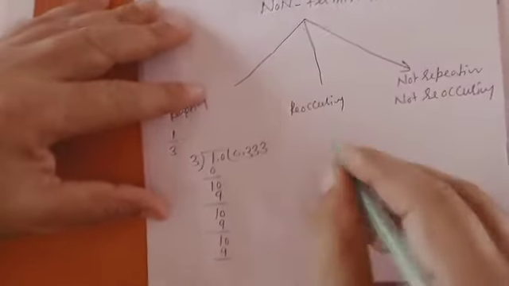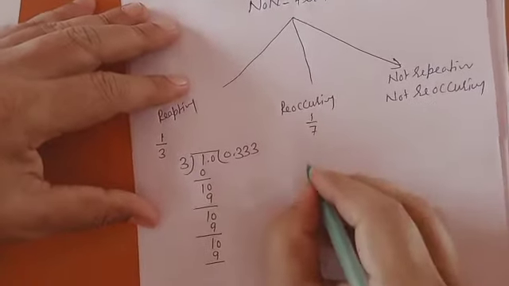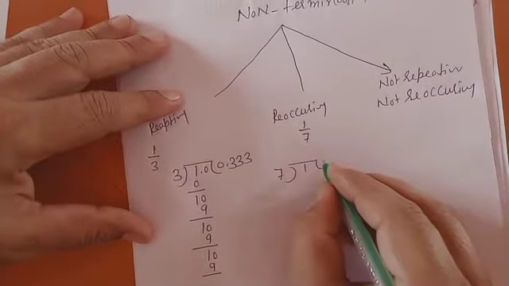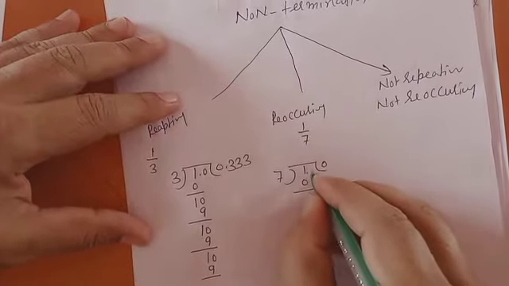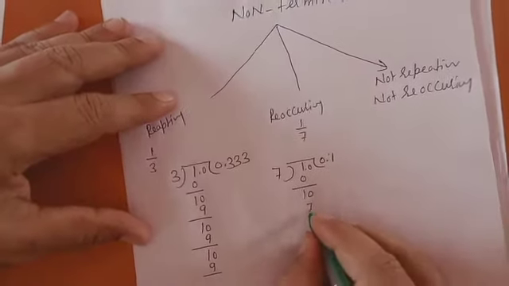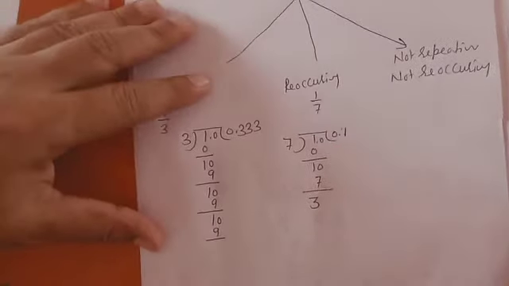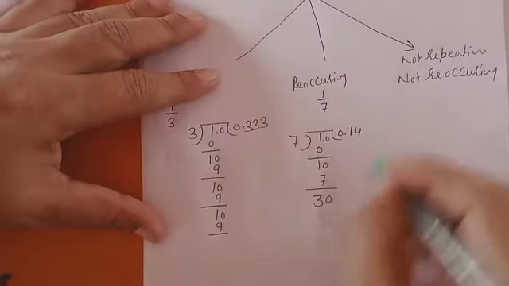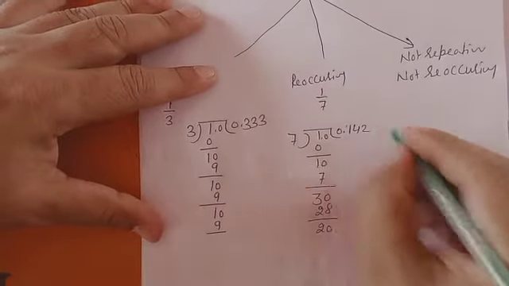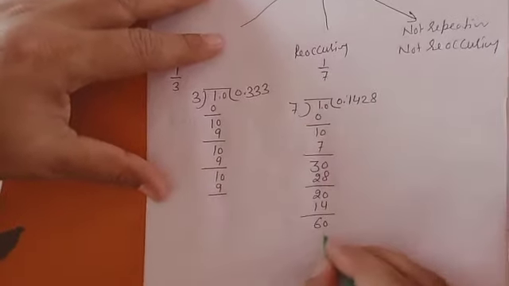Reoccurring example you can take 1 by 7. 1 divided by 7. 7 zeros are 0, put 0, 10. 7 ones are 7. How much left? 3, again 0. 7 fours are 28, again 2. 7 twos are 14. How much left? 6. 7 eights are 56.